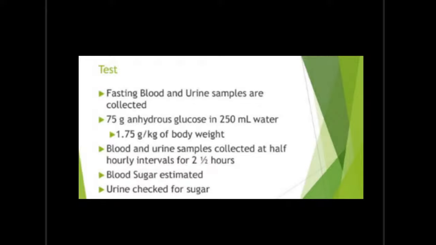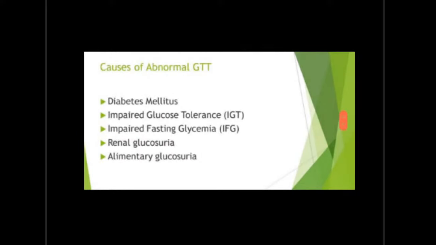Then blood and urine samples are collected at half hourly intervals for 2.5 hours. Then blood sugar is estimated and the urine is also checked for sugar. This is the test. Simple test.